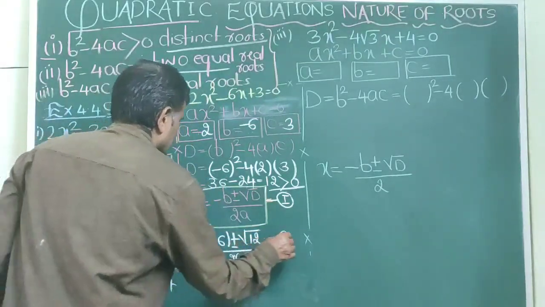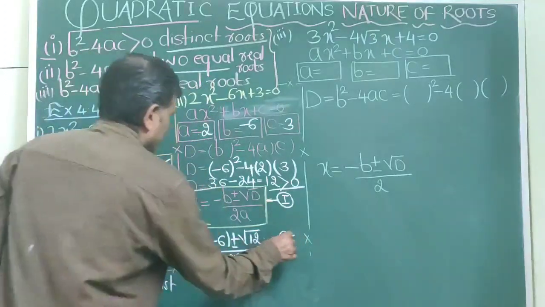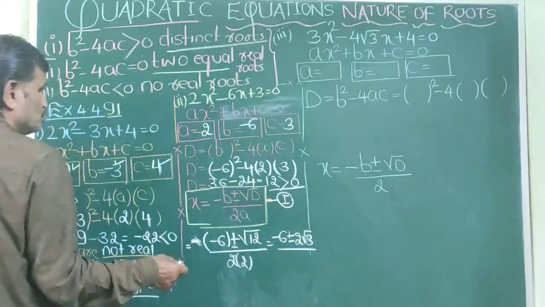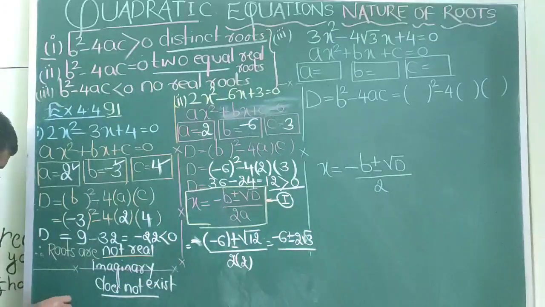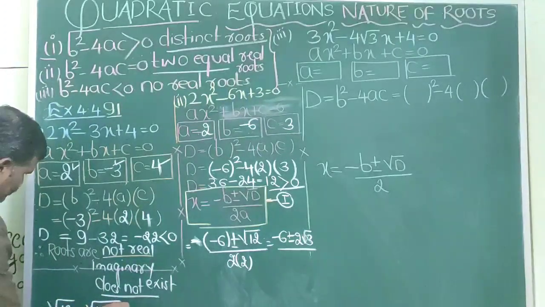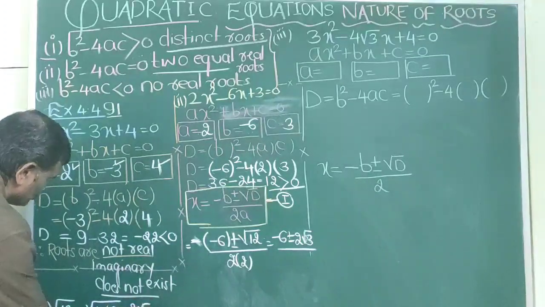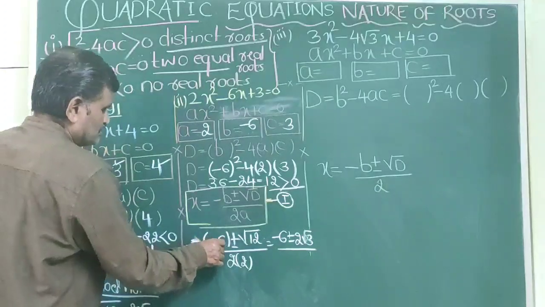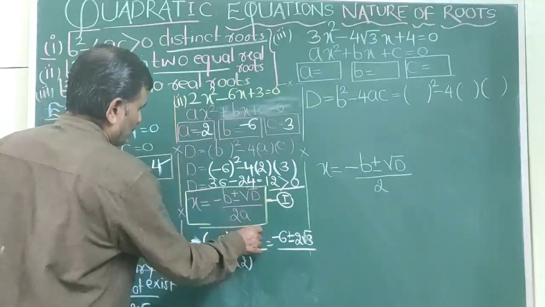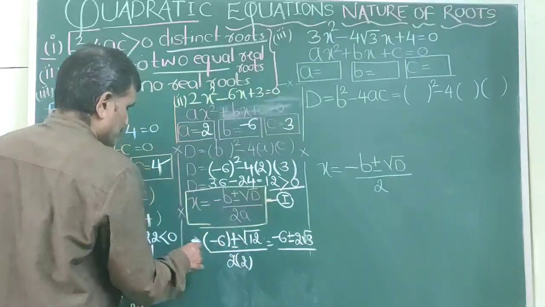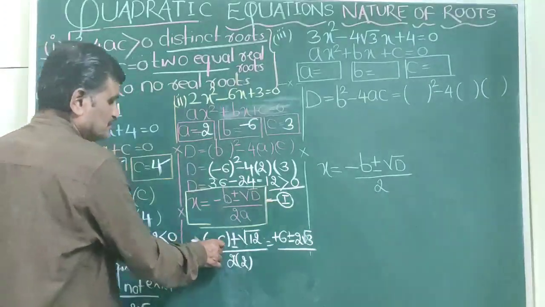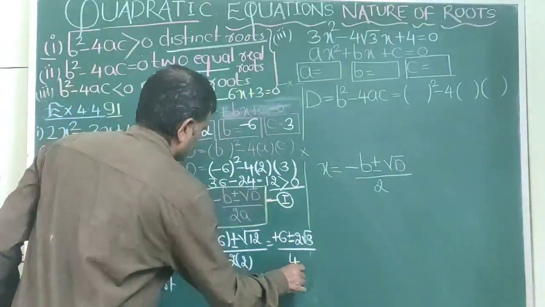Minus of minus 6, plus or minus the square root of 12. See, 12 can be written as 4 multiplied by 3, and root of that I can write as 2 root 3. So what I have written is minus of minus 6 plus or minus square root of 12, divided by 2 into a. And minus of minus is plus, children. 2 into 2 is 4.